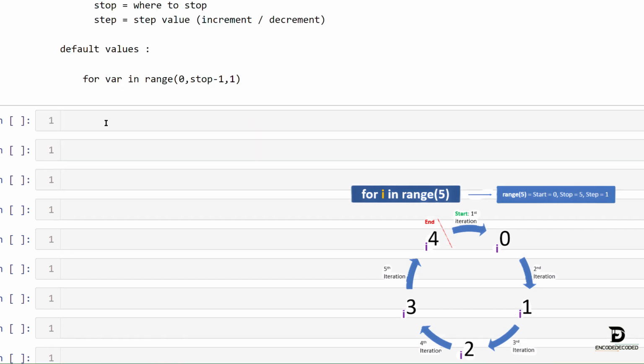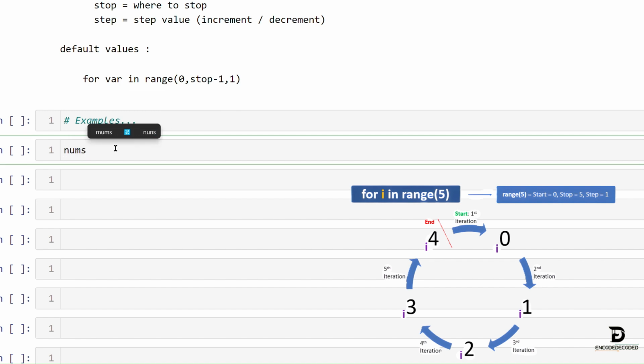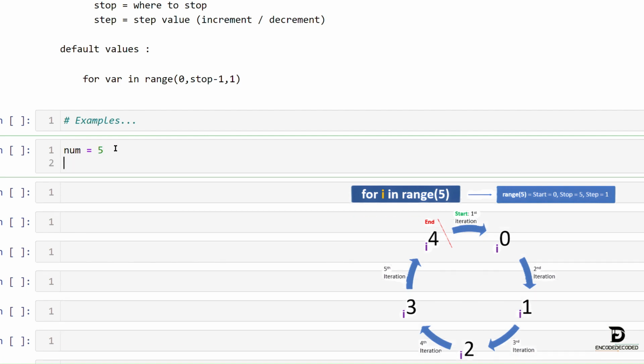Let's take an example. Here num equals 5, for i in range of num. So here we are not mentioning the 3 arguments, and we know that the 3 arguments have default values. The start value is 0 and the stop value, here it is num.